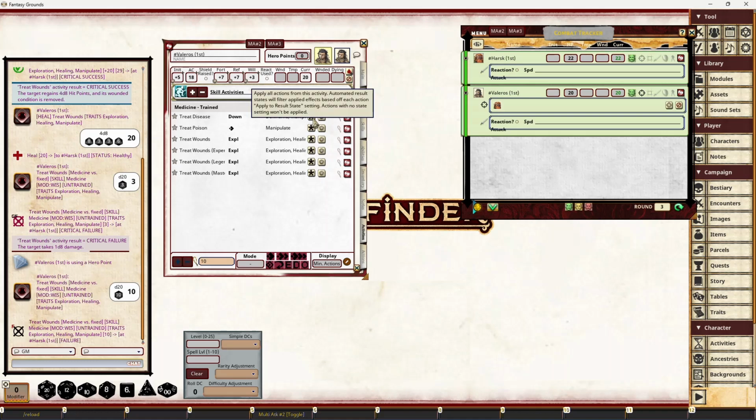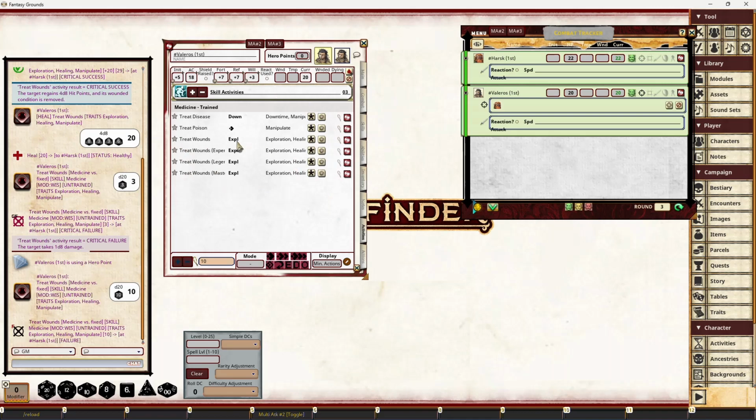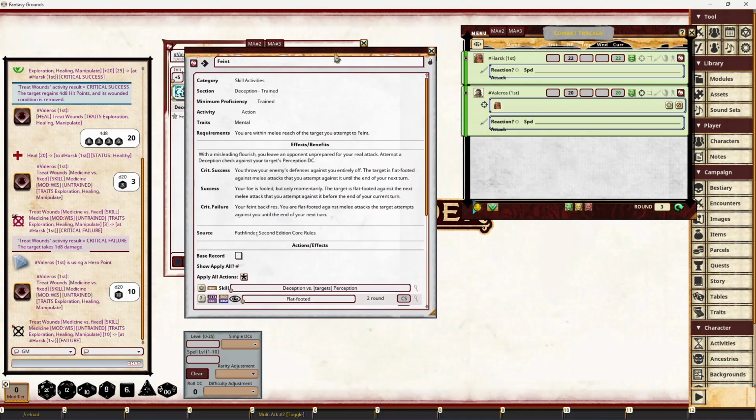With this apply all actions, it means that you don't have to say, okay, which button am I going to use based off this? You can just click that button once. So it's very, very quick to use these kind of activities and heal up people and things like that. Another good example of a complex activity is Feint. So this is where you try a deception check against your opponent's perception.